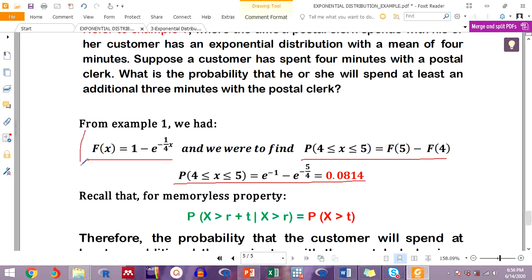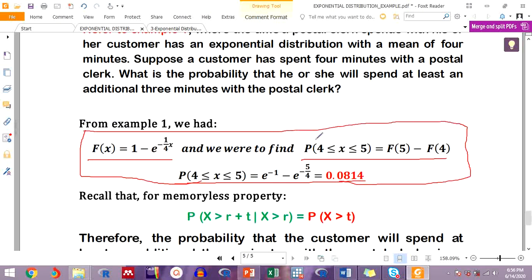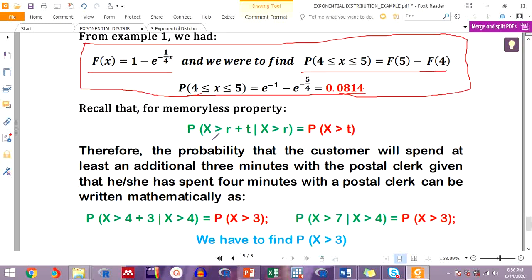Now this is not our concern. We are just reminding ourselves what example 1 was. It was finding the probability that the service time will be between 4 and 5 minutes. Now let's go back to our problem. In order to solve it, we have to remember the memoryless property, that the probability of x greater than r plus t, given x greater than r, will be equal to this much. It's the same as just calculating the probability of x greater than how much? T. That's the point.